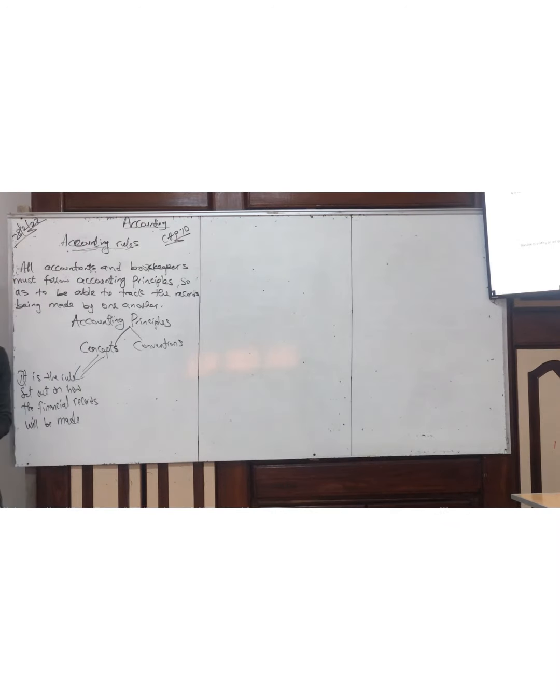The rules are there to follow, which are the concepts. They are guidelines that we have to follow as a business or as an accountant. But how we accept these guidelines is what we call conventions. Do you understand what convention is here? So look at what they said. They said a convention is an acceptable method by which the rule is applied to a given situation.